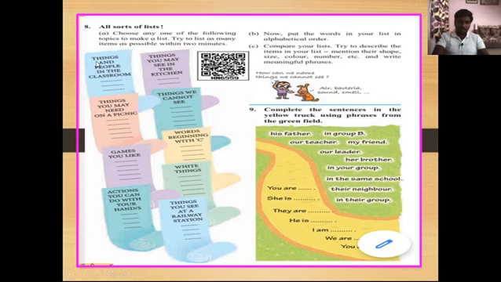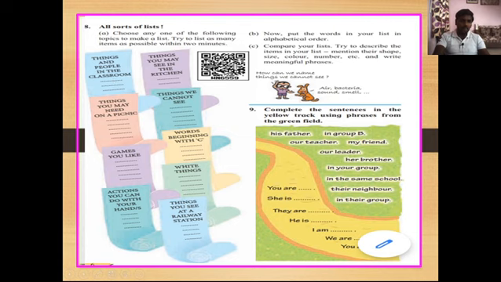Here are 8 topics I've given. We have to observe each topic carefully, and within 2 minutes we have to collect the words which are related with the given topics. So we'll read out all those topics here. The first topic is things and people in the classroom.